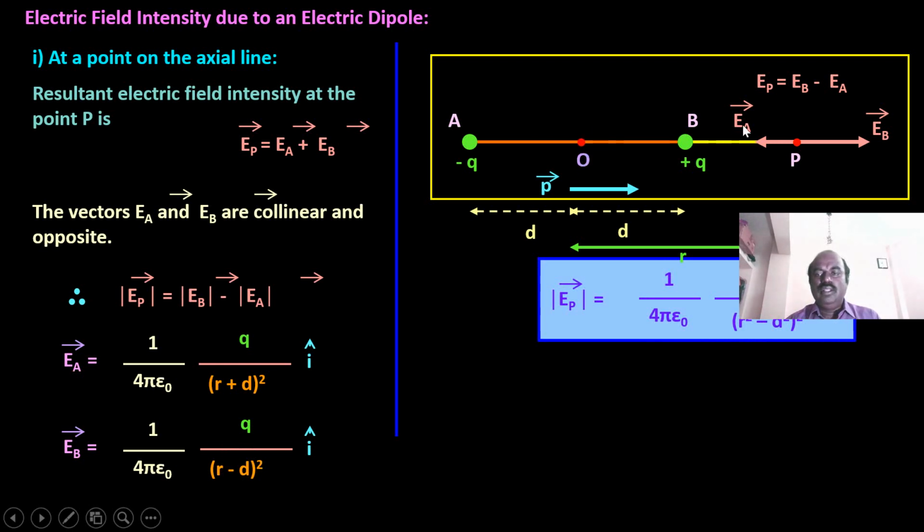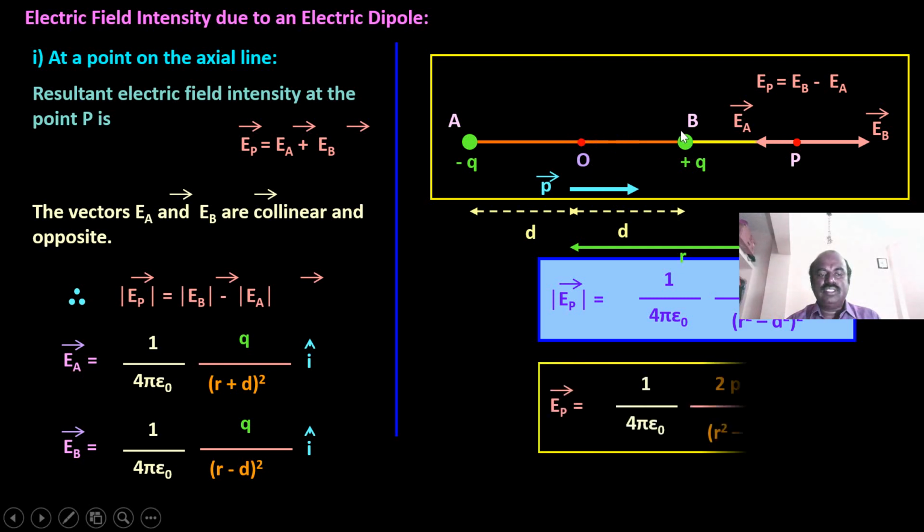To calculate the distance from plus q to the point, we have to subtract d from r. To calculate the distance from A, we have to add d, because from O to A is d, so the distance becomes r plus d.